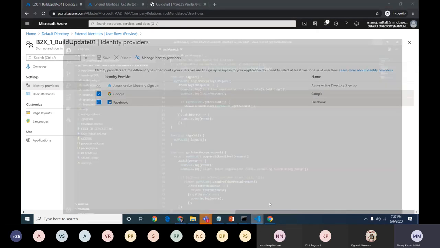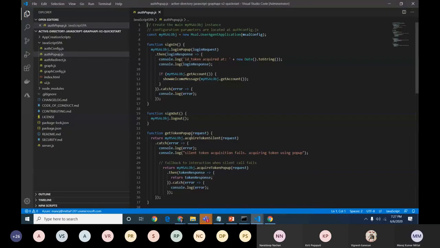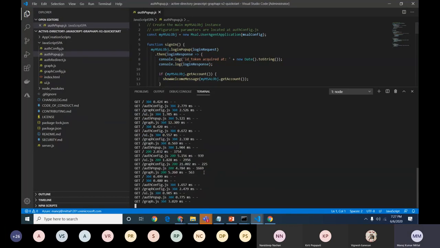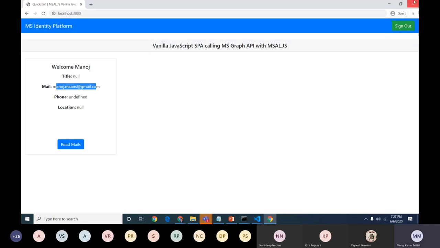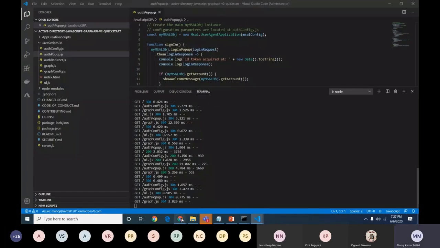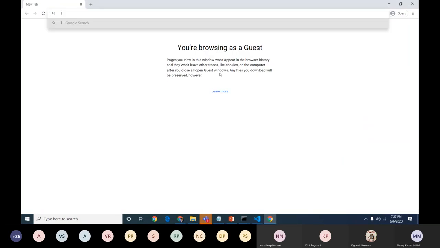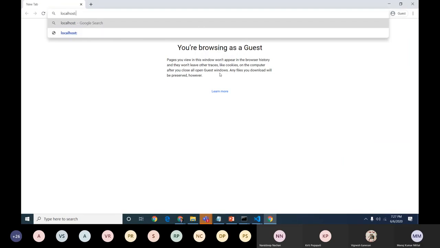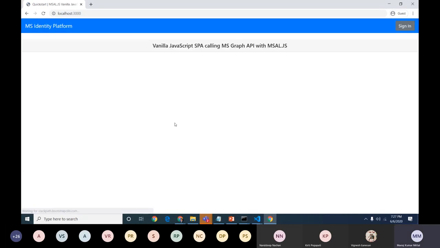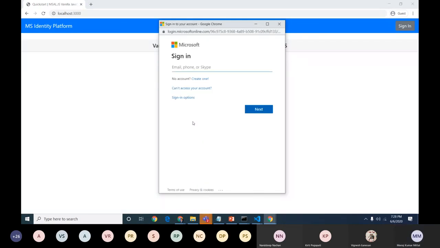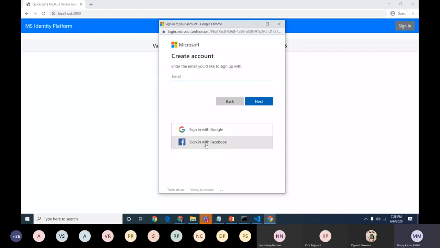Okay, so let me rerun this. Go to the view, and it's a terminal. It's already running. So let me go back here. Let me close this section and run as a guest, localhost, and click on sign in. I'll just click create new. You can see Facebook also came here.